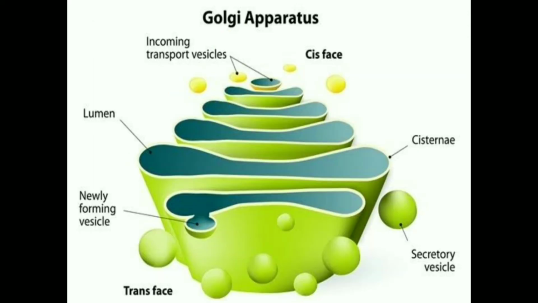The next one we have is the Golgi apparatus. Golgi apparatus is also known as Golgi bodies or Golgi complex, or it is also known as dictyosomes. It was identified by an Italian physician, Camillo Golgi. It is a complex protoplasmic structure with flat intercommunicating cisternae, a network of tubules with vesicles and vacuoles.